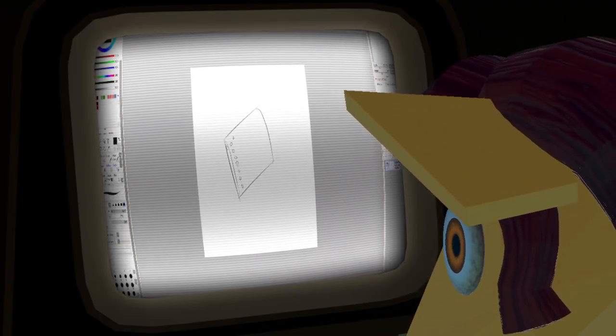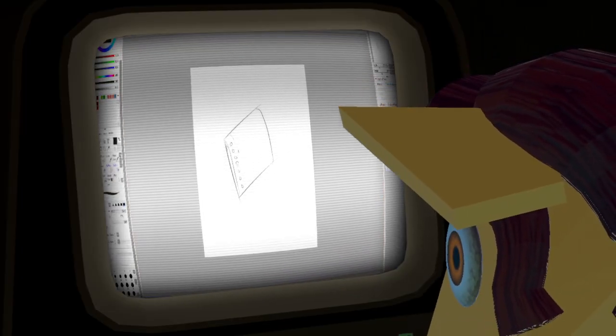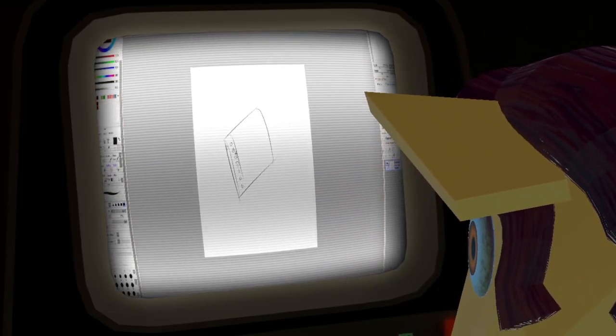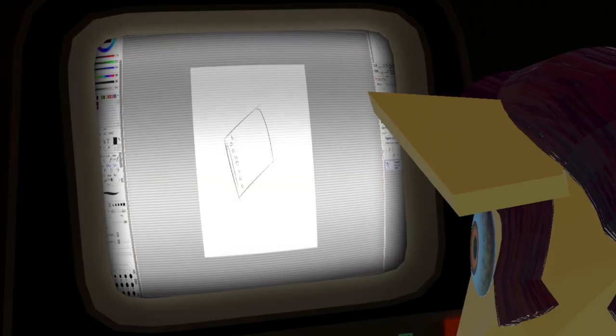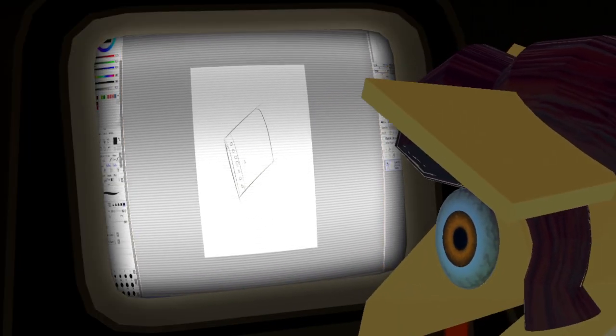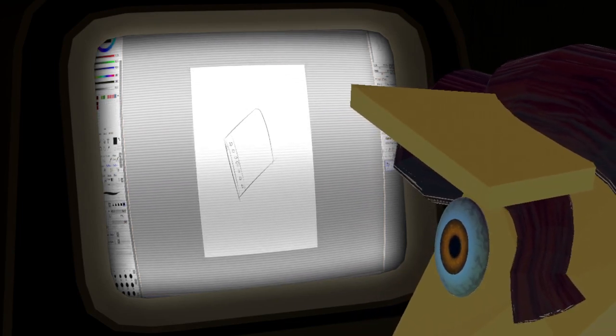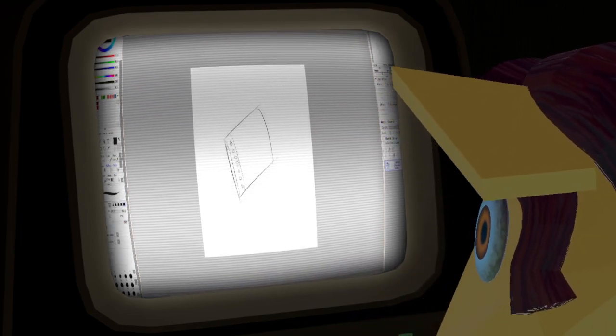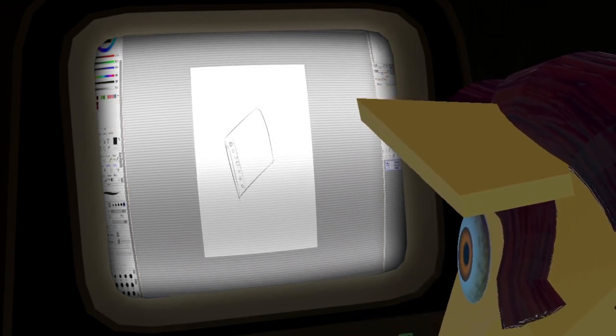Kinda got a line there, and these are like inset.